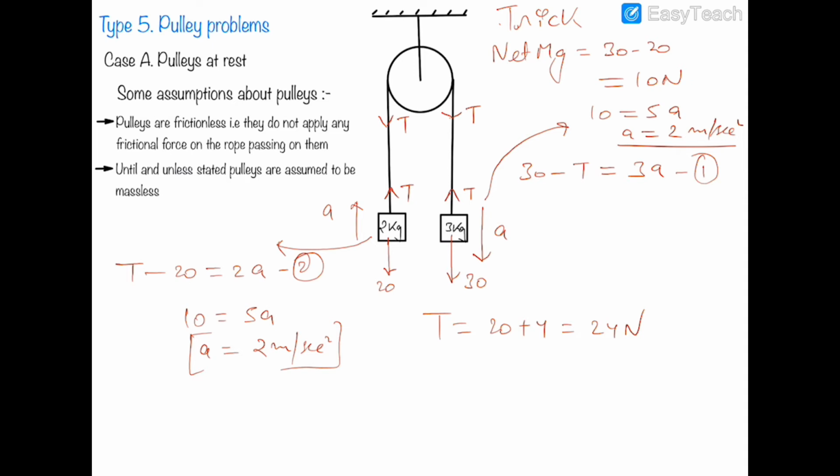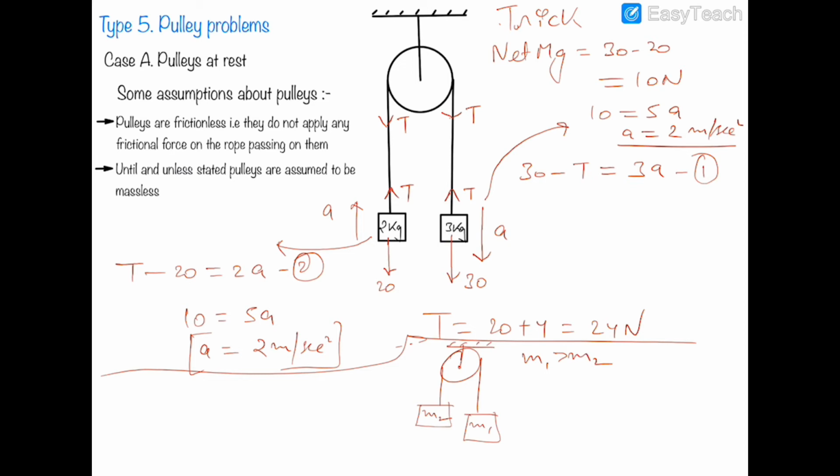So I can say that there is a pulley which is connected with a fixed surface, there is a mass m1 on the right side and the mass m2 on the left side, and m1 is greater than m2, it is given to us. So I can say that m1 will move downwards and m2 will move upward, and if I have to write the acceleration directly, then it would be (m1 minus m2) g divided by (m1 plus m2).